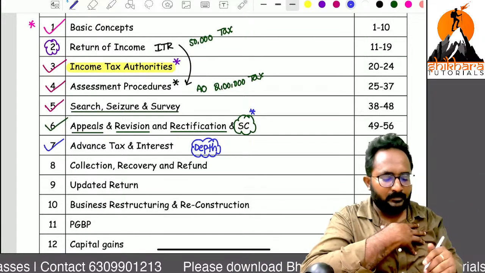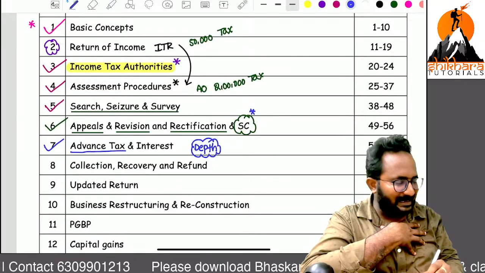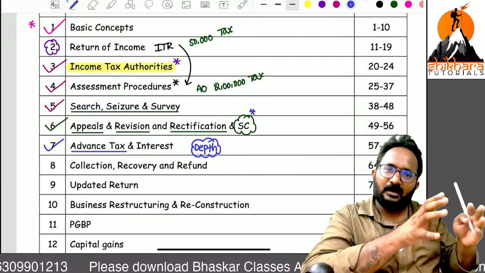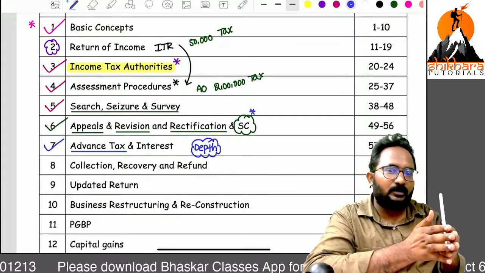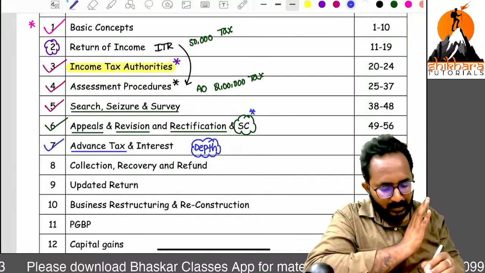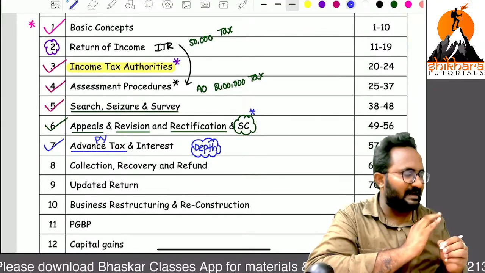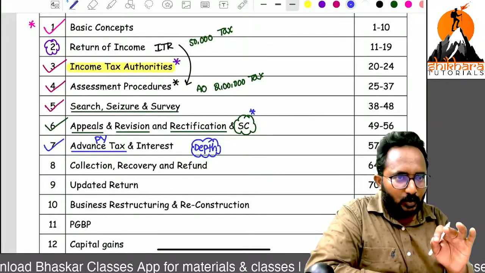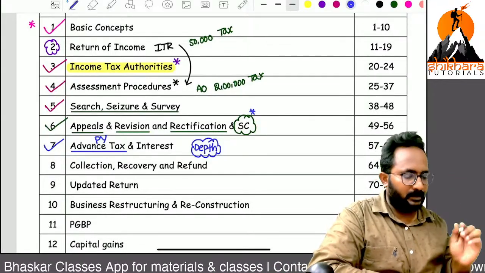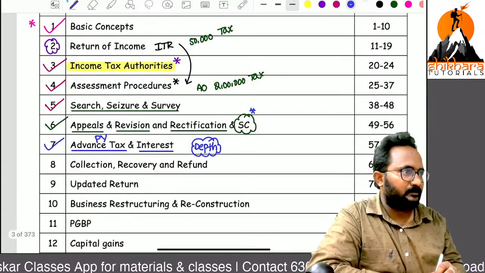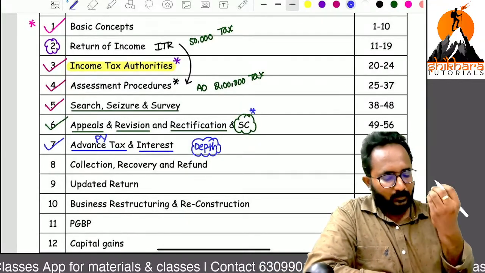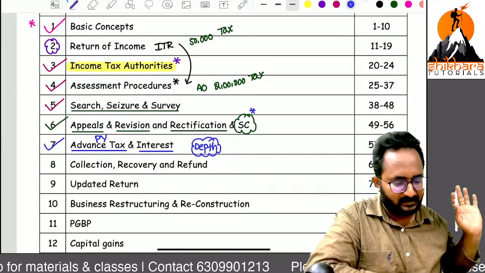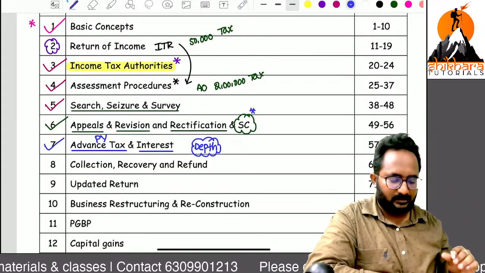Now what happened? In order to remove the time gap, they introduced advance tax. So sir, you can pay the advance tax in the year of earning only. During the previous year only, if you are paying any tax, that we can simply call advance tax. If you fail to pay that advance tax properly, you have to pay interest. So what are the rules for advance tax and how we calculate that interest, all the things we can discuss in the chapter. So definitely it is very important.